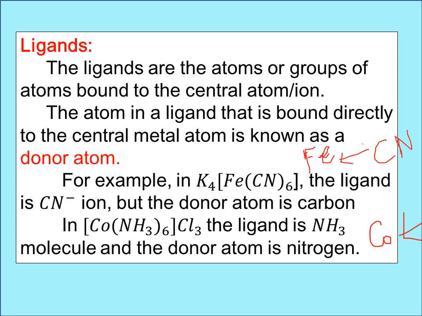In CN-, the donor atom is C. If you write NC-, then the donor is nitrogen. In [Co(NH3)6]Cl3, the ligand is the ammonia molecule and the donor atom in this case is nitrogen, because cobalt is directly connected to N, and in the case of [Fe(CN)6], Fe is directly connected to carbon.